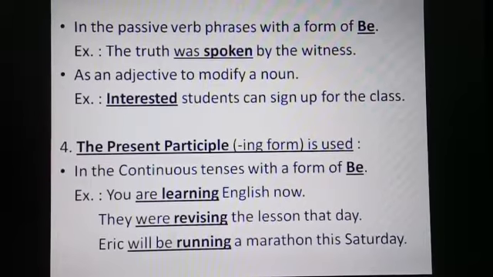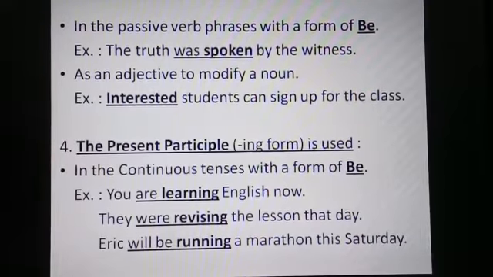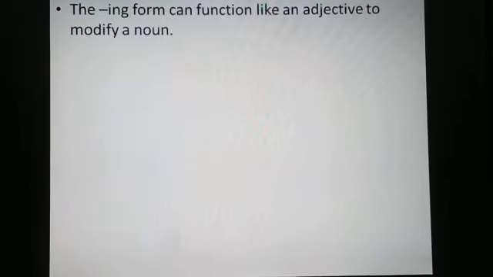Eric will be running a marathon this Saturday. This example is in future continuous tense. Will be running is the verb phrase, where will be is the helping verb and running is the present participle form of run. Let us see the next use.